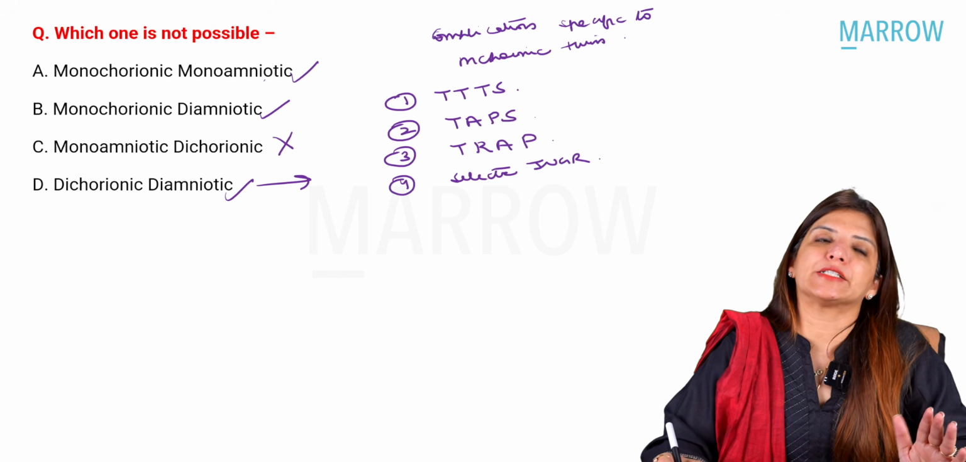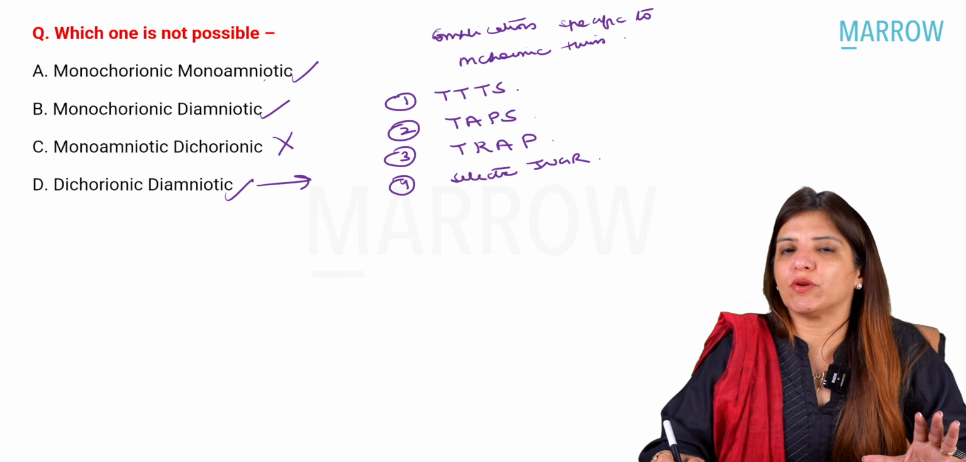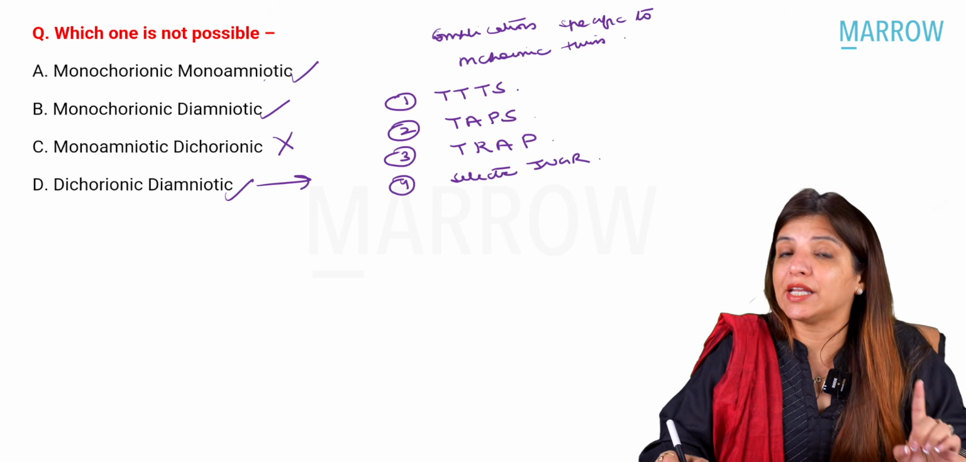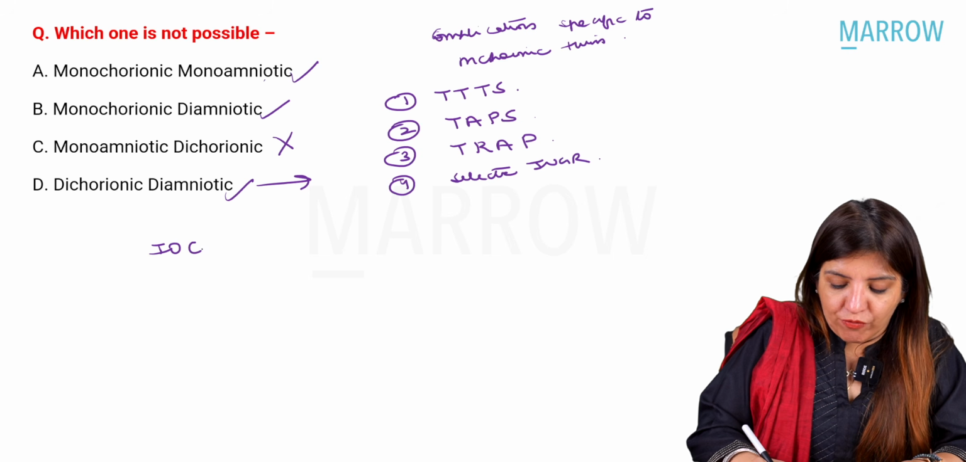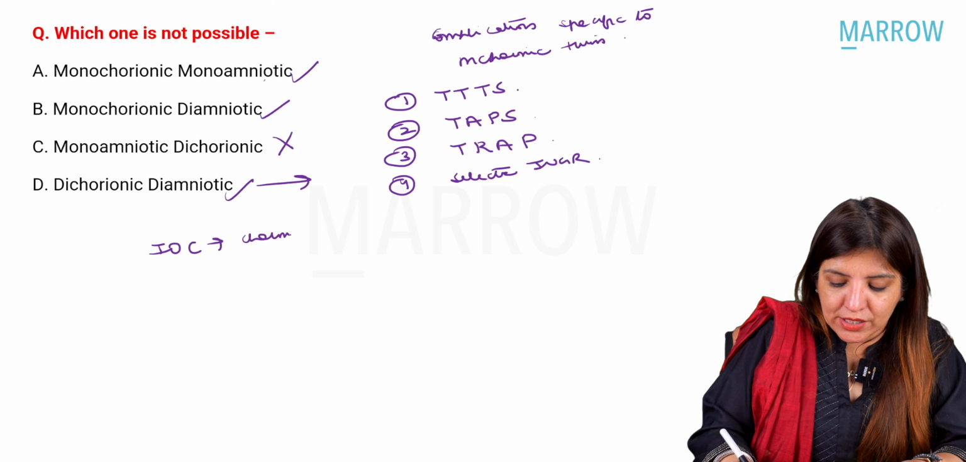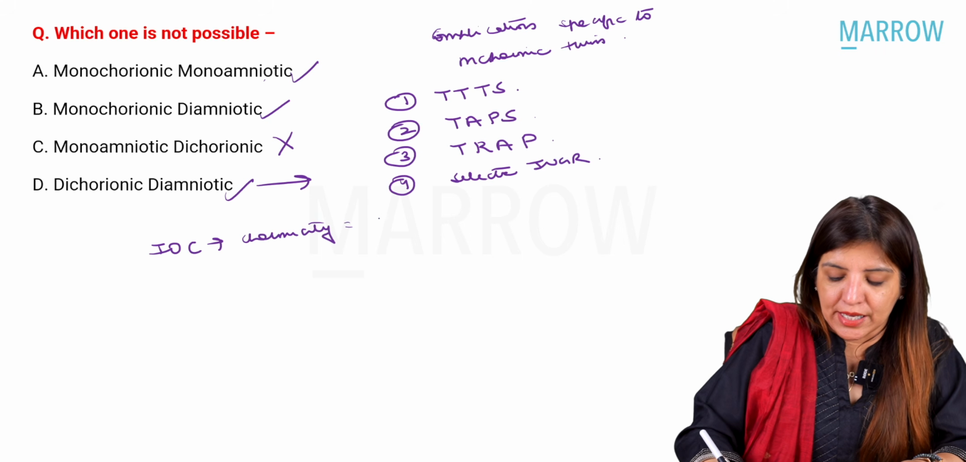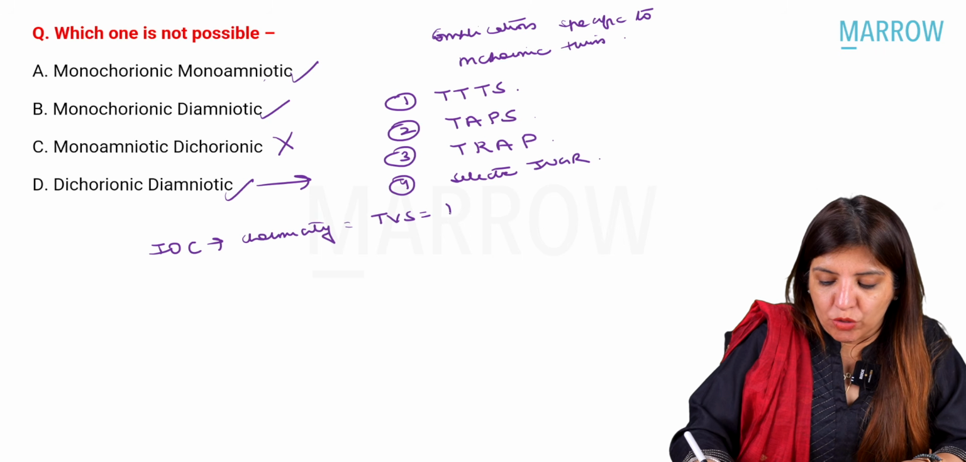Please remember that the prognosis of twin pregnancy depends on chorionicity. It does not depend upon zygosity. What is the investigation of choice to know about chorionicity? The investigation of choice is TVS, which should be done between 10 to 14 weeks.